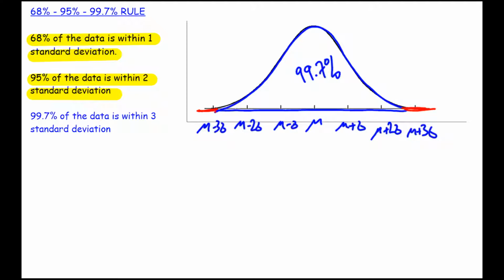A very small and negligible amount of area, a very small and negligible probability, but it does exist, and it's important that you understand it's actually there. All right, so these values, 68%, 95%, and 99.7%, are values that you need to be extremely confident with and to know that they exist within a particular amount of standard deviations.